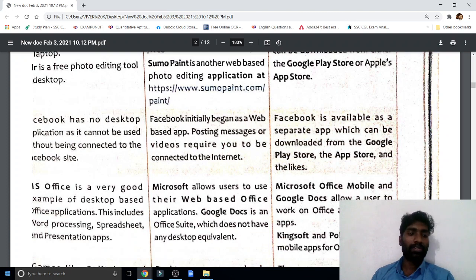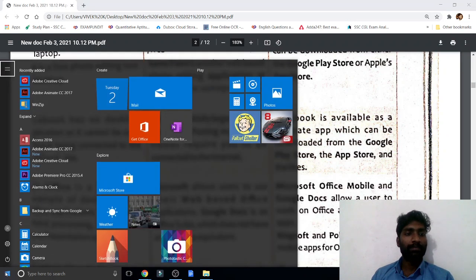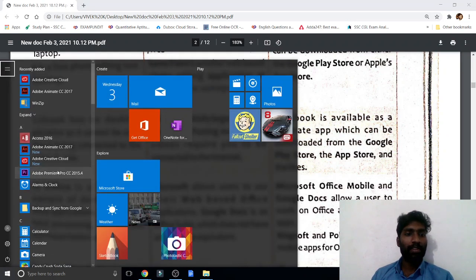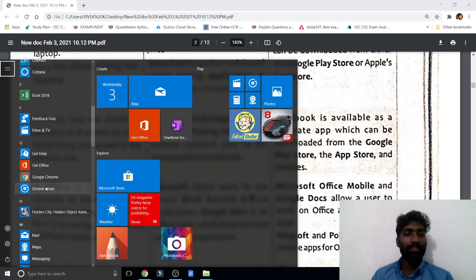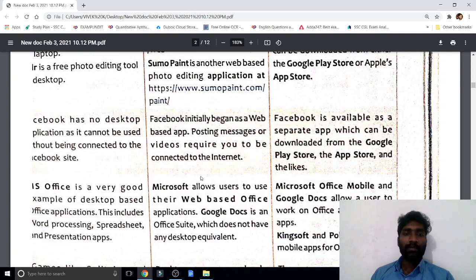After that, MS Office. Here we can see MS Office 2016, Access is there, Excel is there. These are all Office apps, which you already learned. On the web also we can use Google Docs and Google Drive.